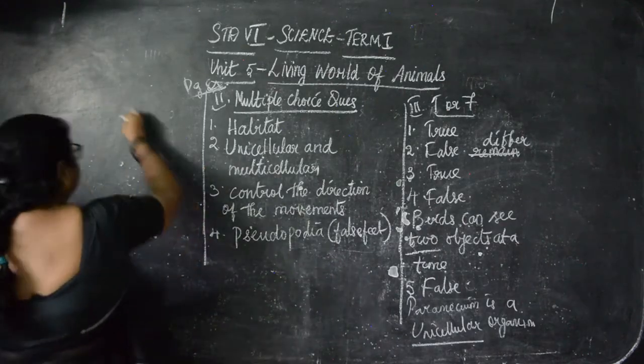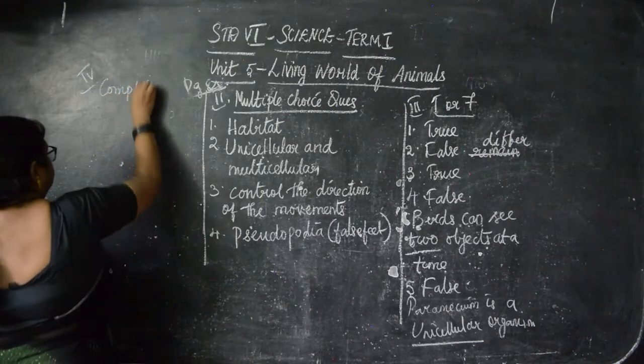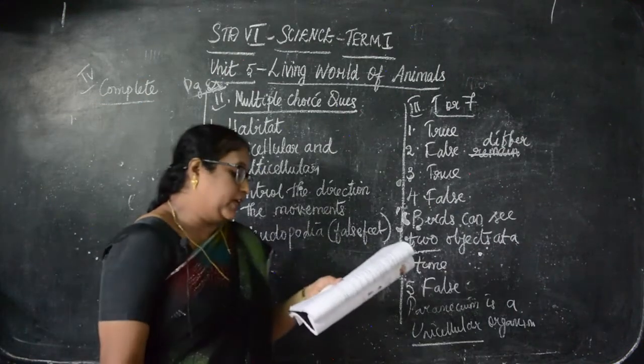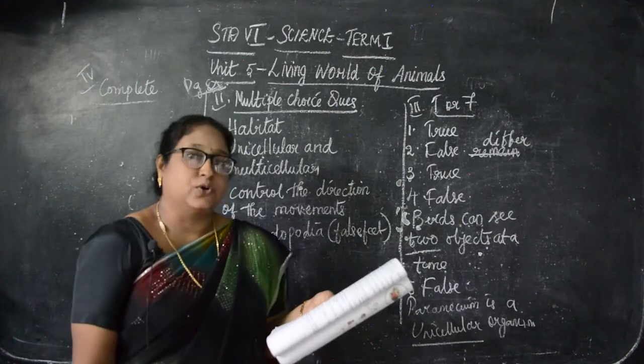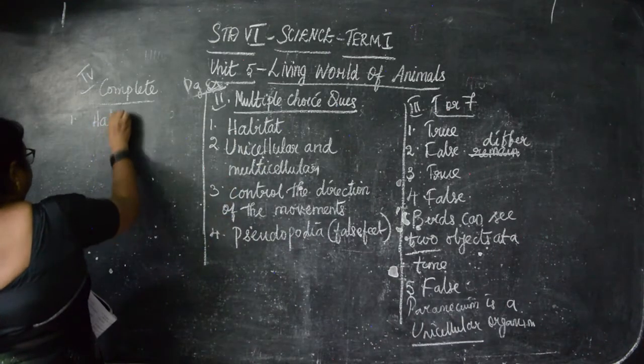That is Roman number 4. Complete the following. First one: tropical rainforests, grasslands and deserts are known as habitat. So what is the answer? Habitat.